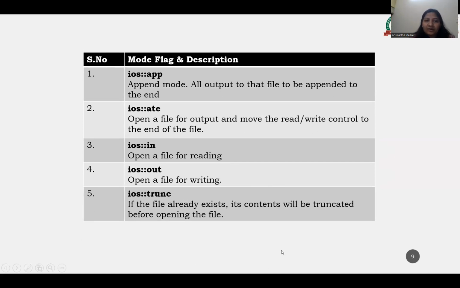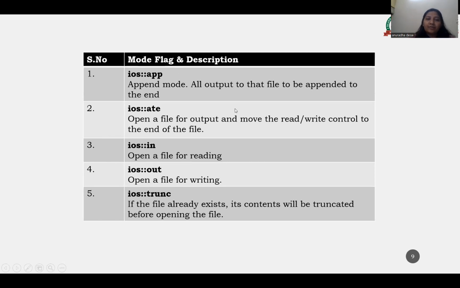ios::app, this is the append mode. Here all the output to that file is appended at the end. ios::ate opens a file for output and moves the read/write control to the end of the file. The third one is ios::in, open a file for reading. ios::out, open a file for writing. And ios::trunc, if the file already exists, its contents will be truncated before opening the file.